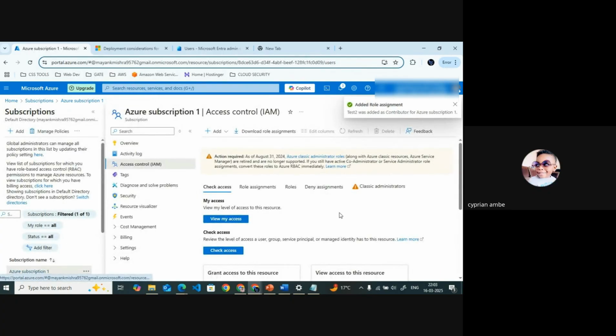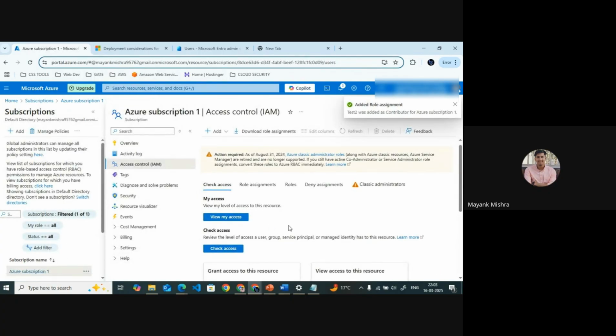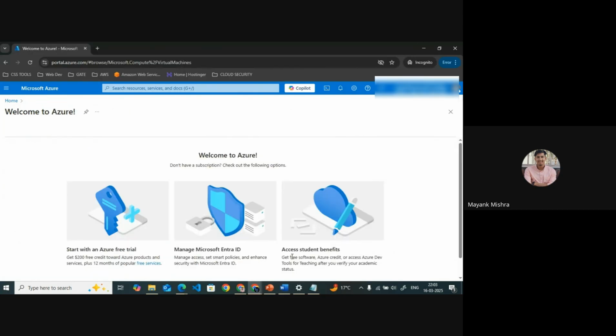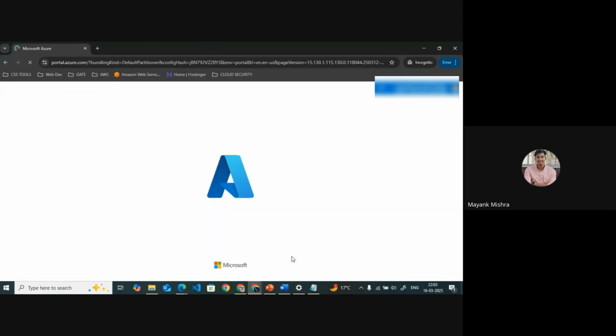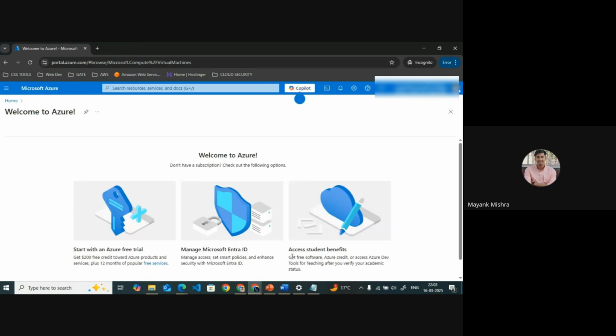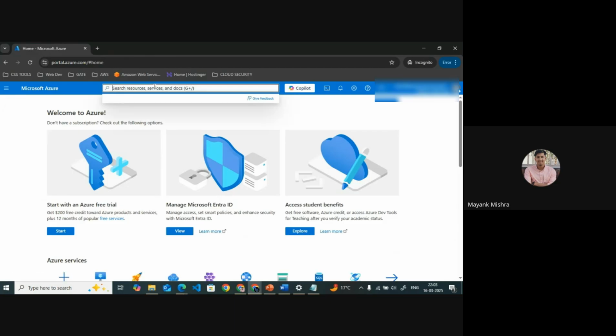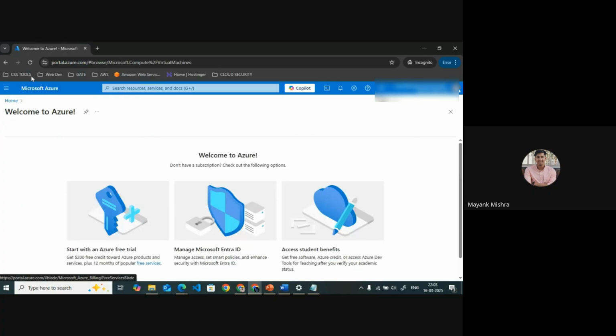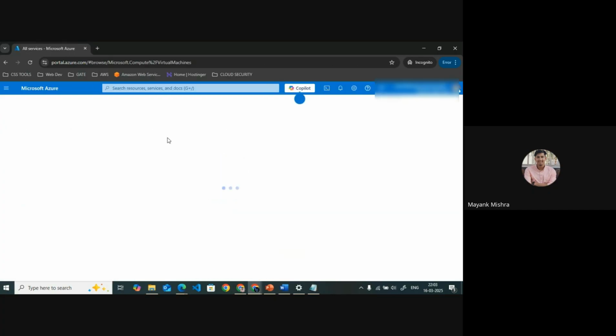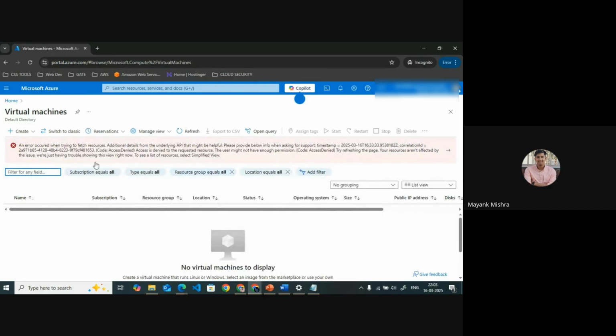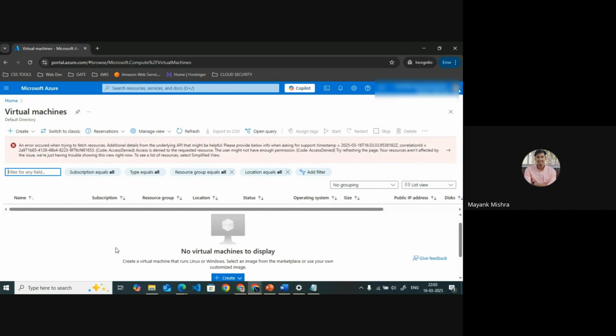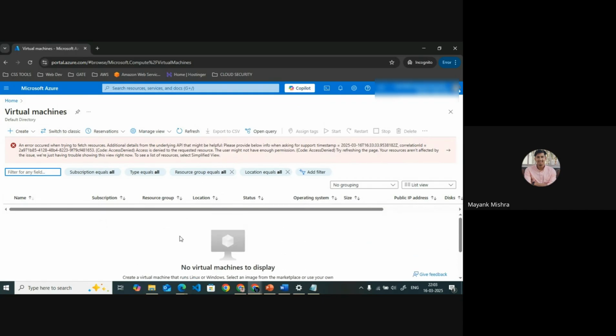So what happens? I have given him all the access, but it will take some time to reflect here. I have to wait a few minutes. He will also show us, if I open a virtual machine, now you can see here, now we can access the virtual machines. Now it is not showing the you don't have any subscription message.